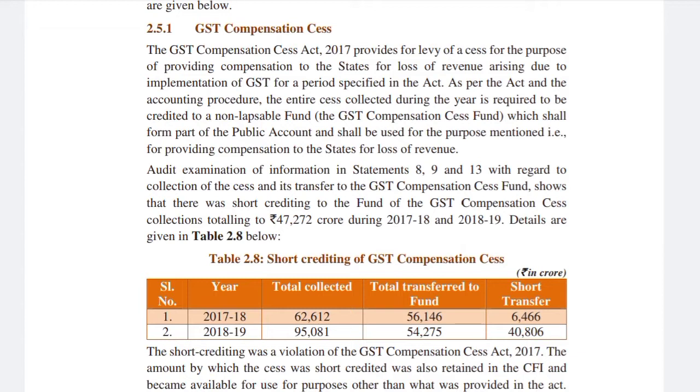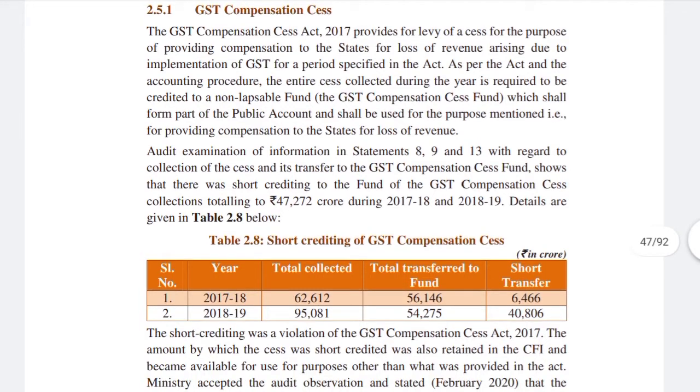The GST Compensation Cess Act 2017 provides for levy of cess for the purpose of providing compensation to the states for the loss of revenue arising due to the implementation of GST. So it clearly states that the cess will be levied for the purpose of providing compensation to the states and for a specified period which is mentioned in the act. So this has been the quotation of the act.